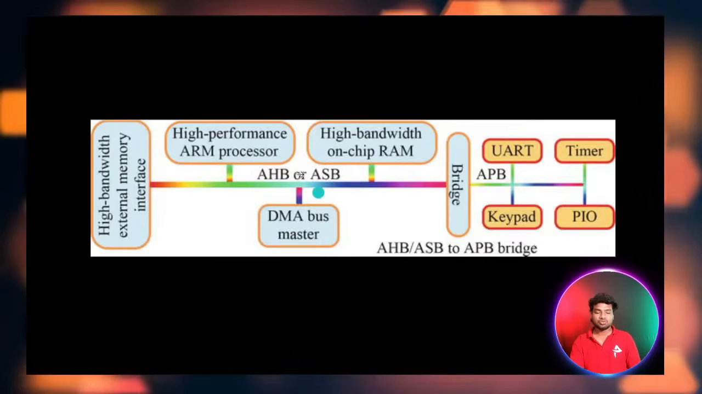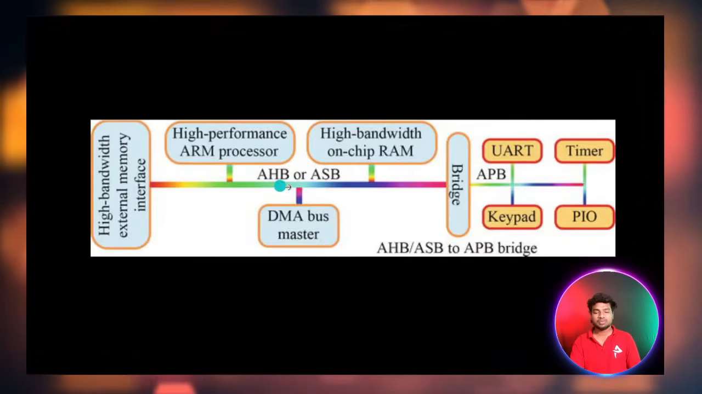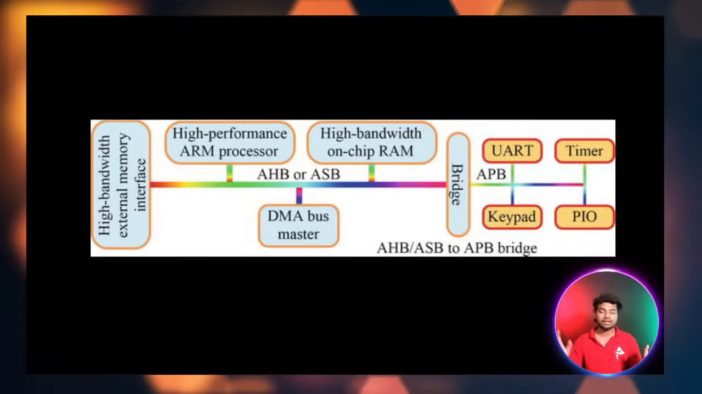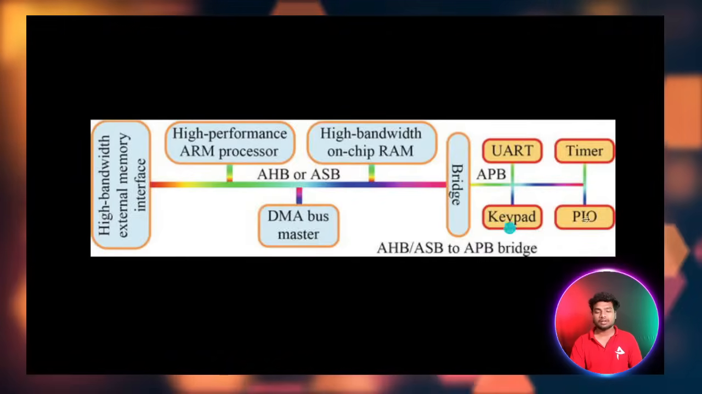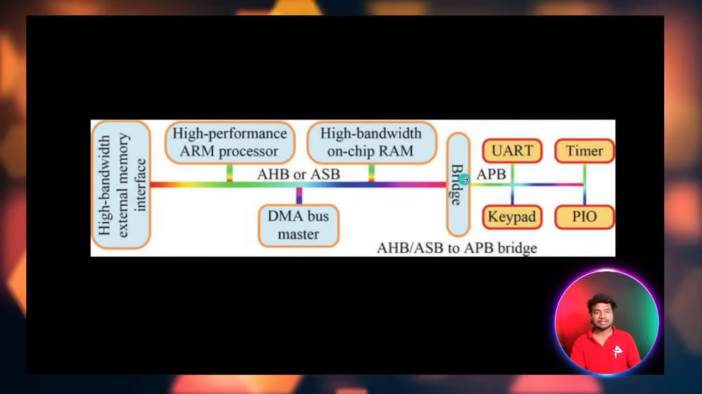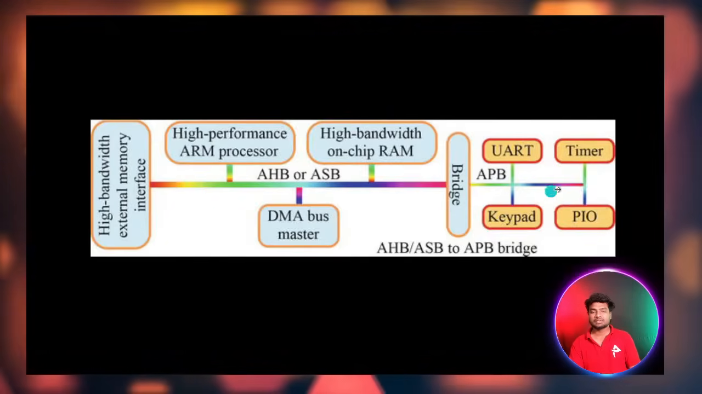Here I am using the AHB protocol. You can see AHB here. You can't do direct communication between the AHB protocol and the APB protocol, and this is where we use APB. Here the bridge acts as a master, and these APB devices act as slaves.